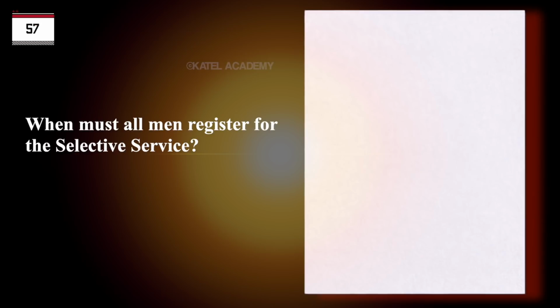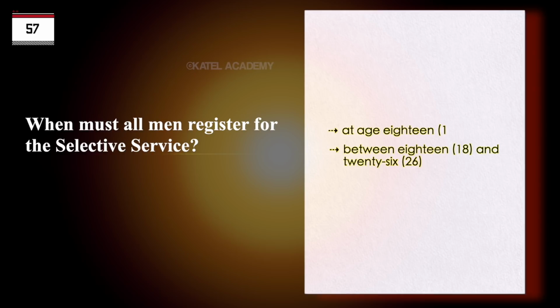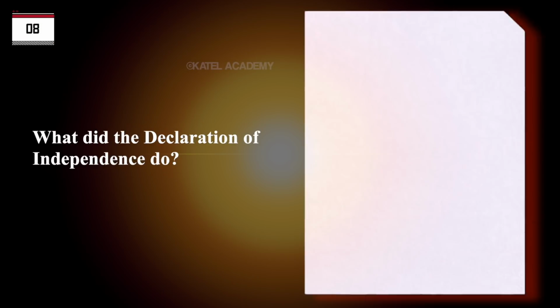When must all men register for the Selective Service? At age 18. Between 18 and 26. What did the Declaration of Independence do?